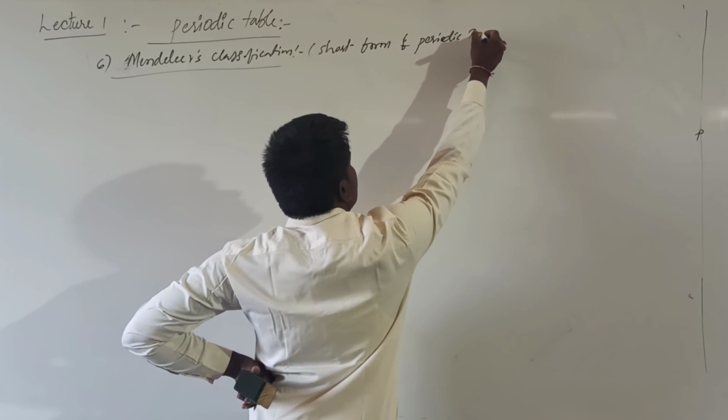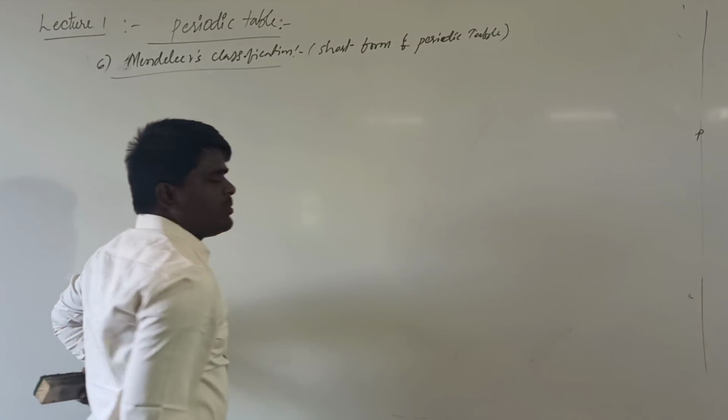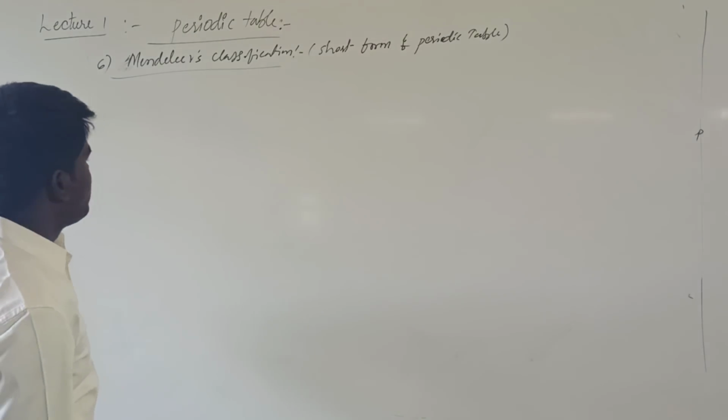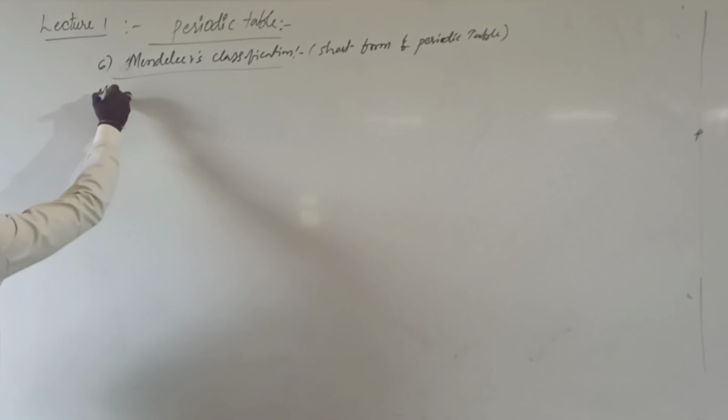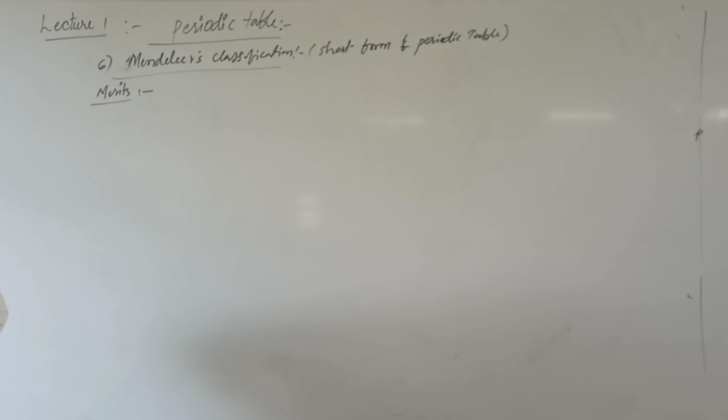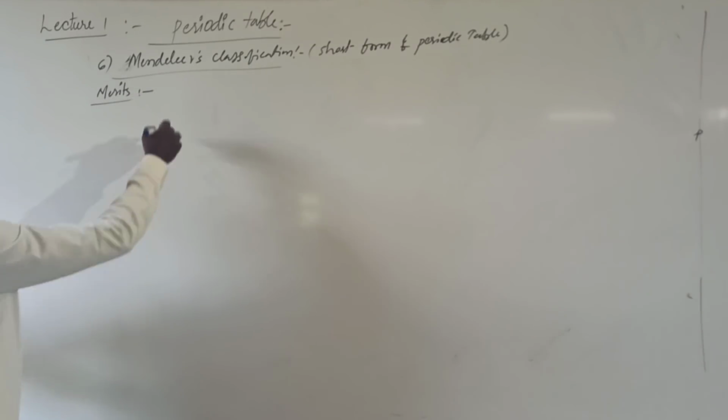Mendeleev's periodic table is also called the short form of periodic table, whereas the modern periodic table is regarded as the long form of periodic table.